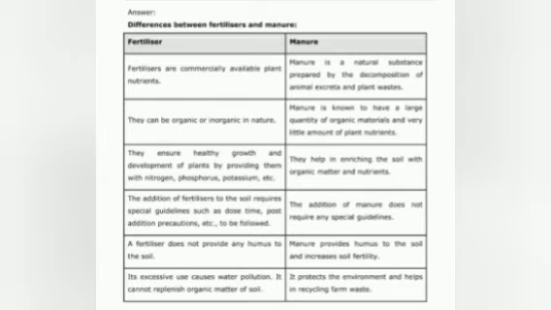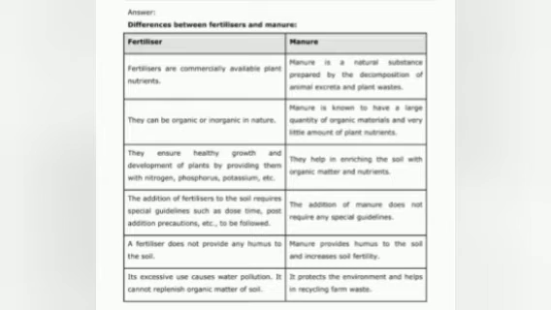Organic nutrients are present, and manure provides a very little amount of plant nutrients. While fertilizers ensure healthy growth and development of the plant by providing them with nitrogen, phosphorus and potassium, manure helps in enriching the soil with organic matter and nutrients.